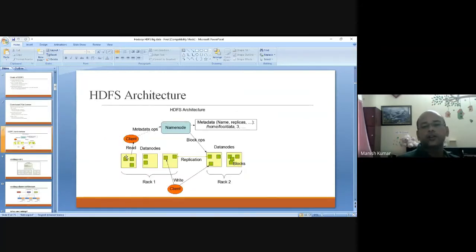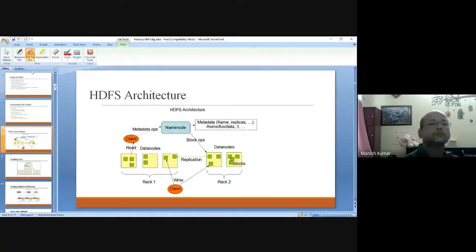You can see what is happening in the HDFS architecture. This is the name node, which is actually the server, and these are the slave nodes. We may have 3 nodes in rack 1 and 2 nodes in rack 2. Okay. The client can read and write.